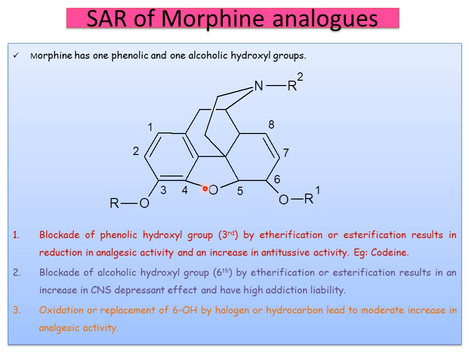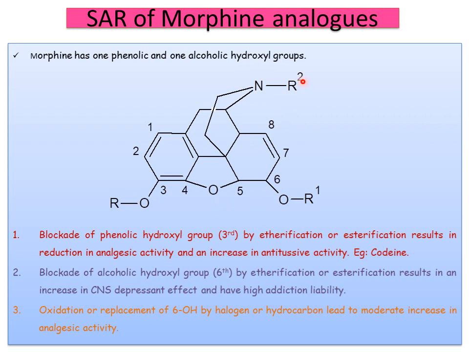So if there is oxidation or replacement of this sixth OH by a halogen like chlorine or a hydrocarbon, it leads to a moderate increase in analgesic activity. If it is oxidized, that is, converted into a double bond O, or replaced with chlorine or a hydrocarbon, there is always an increase in analgesic activity. And another point is, if the double bond between the 7th and 8th positions is saturated, automatically the activity decreases. That is another point. This epoxy bridge is also important for activity.